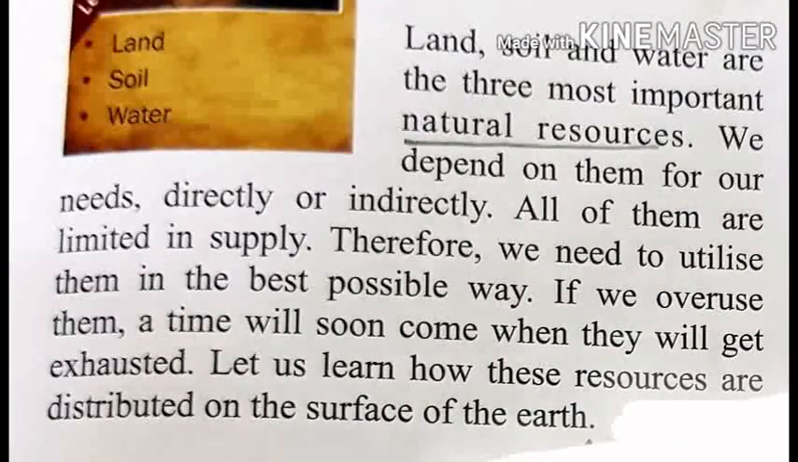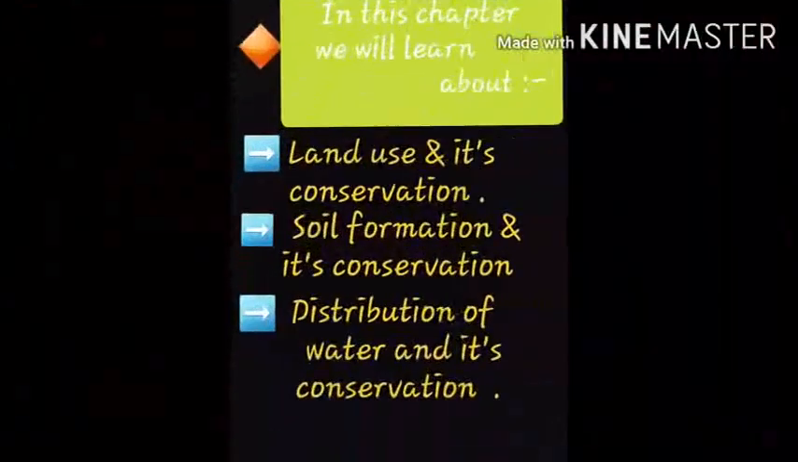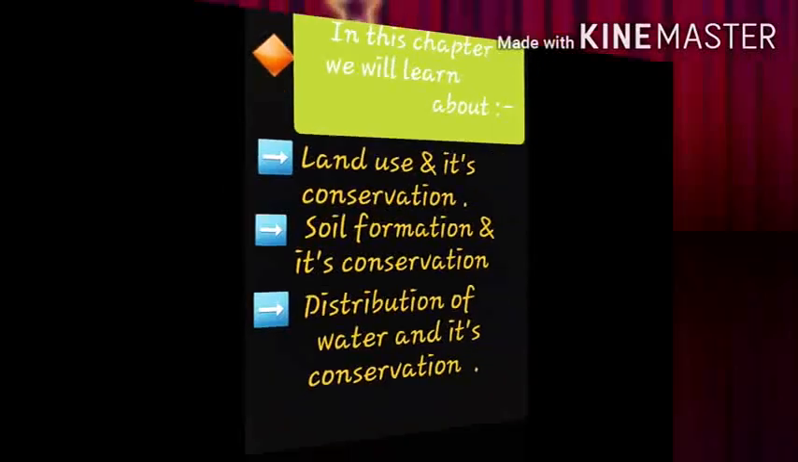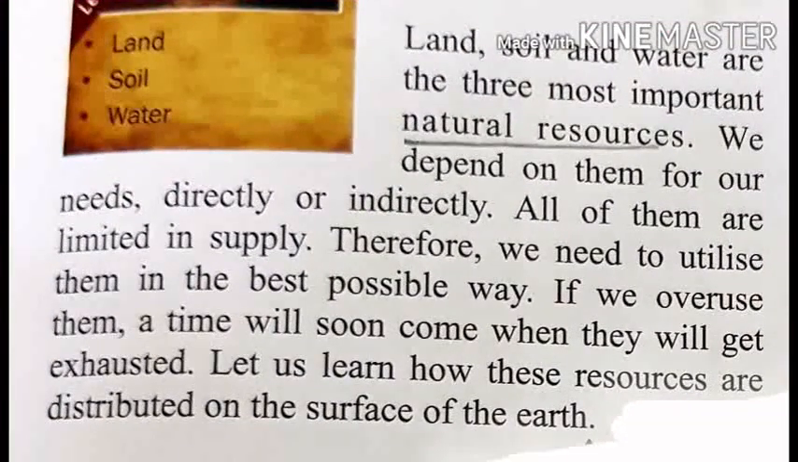Students, have you seen your environment? It consists of these three different resources: land, soil and water, as these are natural resources. These are called natural because they occur naturally. In this chapter, we are going to learn about land, its usage, how it is conserved, soil, how it is formed and how it is conserved, and the very last, water, the important resource, how it is used and its conservation. Now let's start. These resources should be used in the best possible way, in a judicious, rational way, so that they can be saved for the future generations.